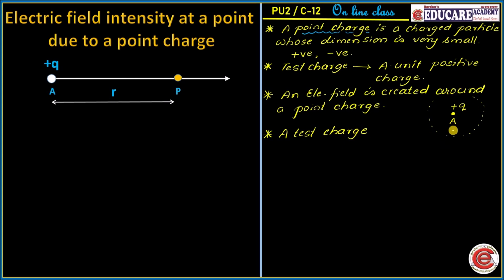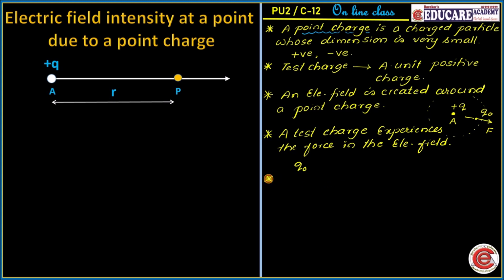In that electric field, if we bring any test charge, then that test charge experiences a force. Suppose Q0 is the test charge, and that test charge Q0 is placed somewhere in the electric field, then this test charge will experience a force. Of course, that force may be an attractive force or it may be a repulsive force. In this case, as both the point charge as well as the test charge are positive, the test charge experiences a repulsive force.